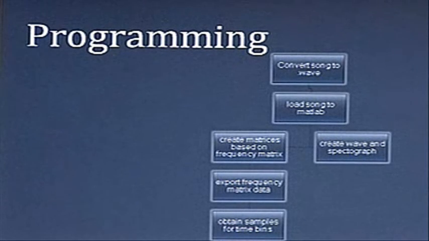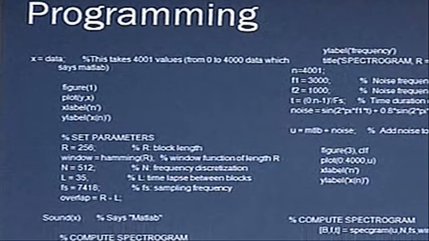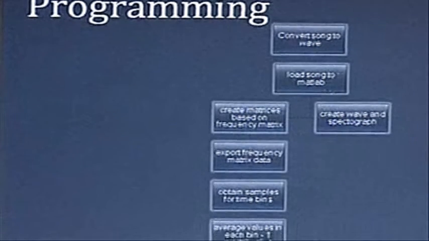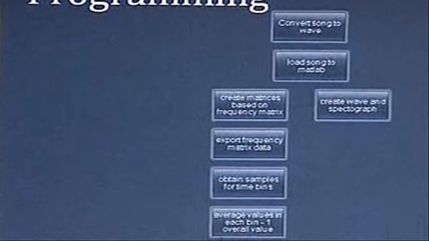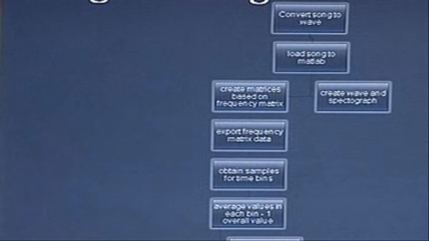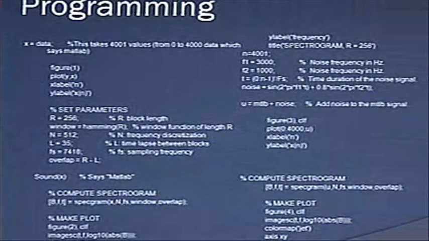Based on this, we were able to create a matrix based on the frequencies, which we then averaged into 5-second intervals, and then those averages we put into PBasic, which is what you use to program the Bobot. And as you can see, this is mainly our MATLAB code, which is the bigger one. The PBasic code was pretty simple.